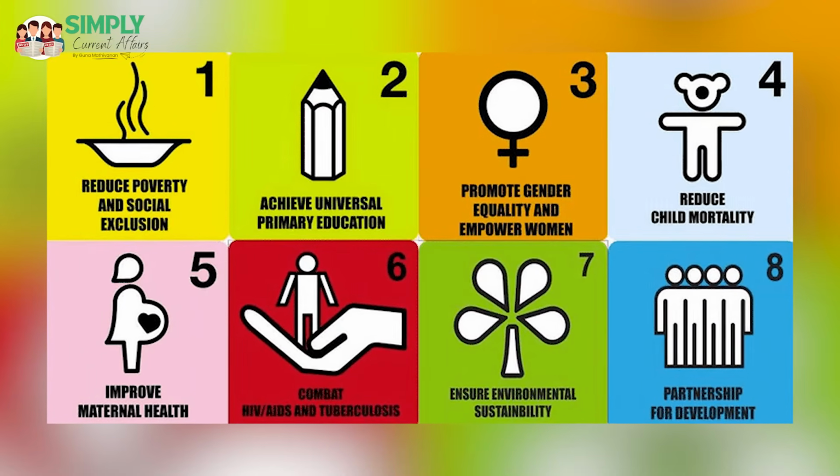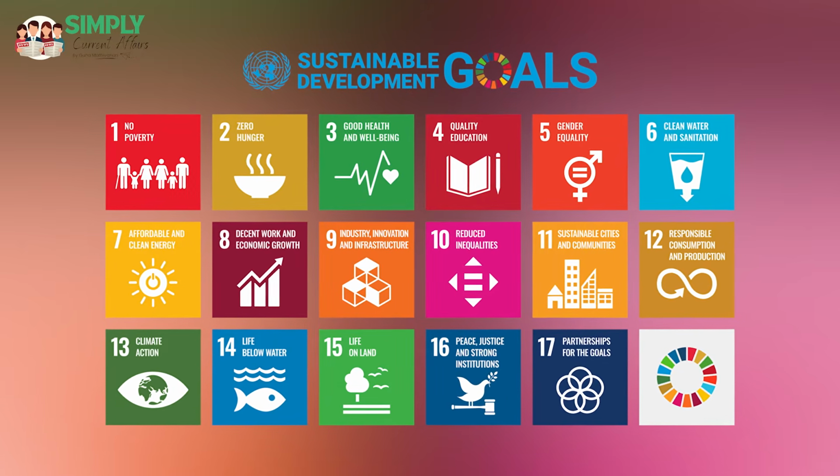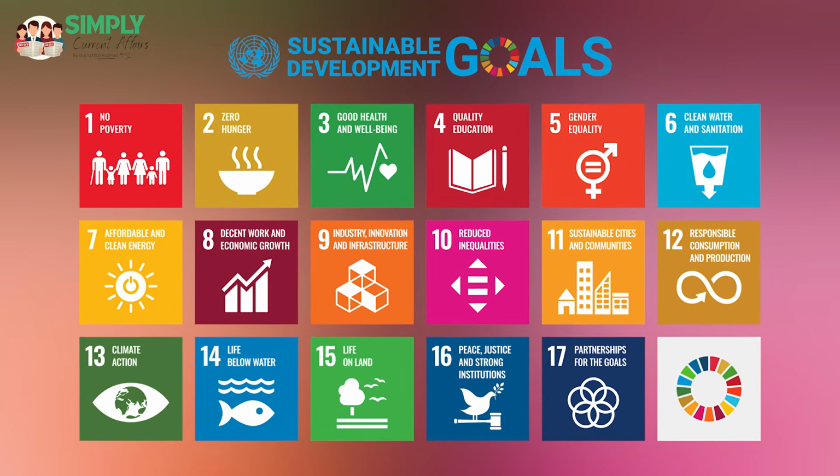Growth and development. See, United Nations in the year 2000 came with a set of goals which is called Millennium Development Goals. 15 years of time was given to the member countries to achieve those goals. By the end of 2015, the global poverty got reduced by 50%. In the year 2015, United Nations came with another set of goals which is called Sustainable Development Goals, which aims, by 2030, to make poverty zero, to ensure prosperity for all, also aims to protect the planet. It has many other broader objectives.